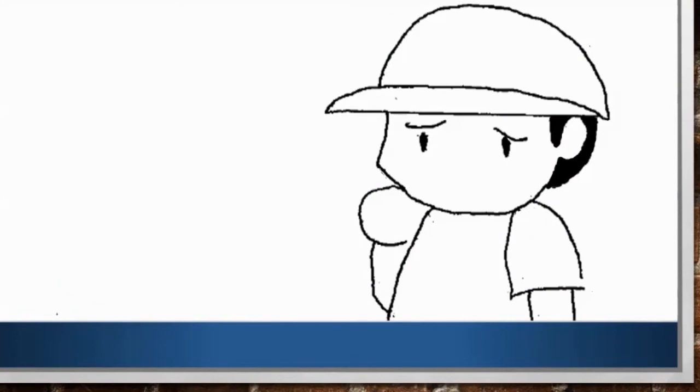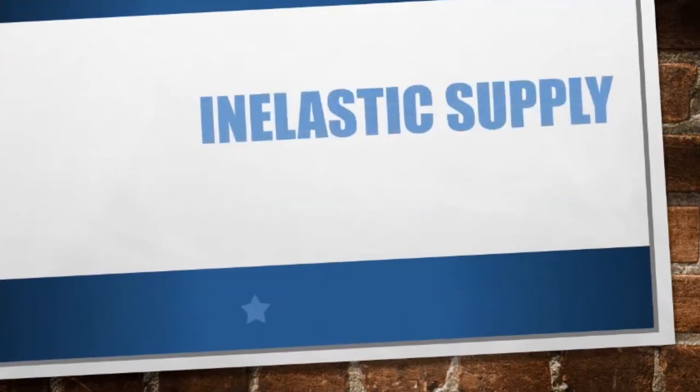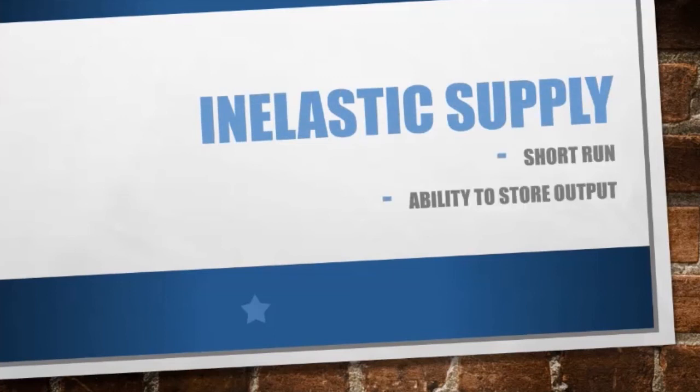I should have prepared excess stock for watermelons to store. Now I know that watermelons need quite a long time to grow. I should have asked the farmer to grow more watermelons for the next festival. As you can see, the story above is an example of inelastic supply with the factors short run, ability to store output, and agricultural product. Watermelon is an agricultural product that needs time to grow. Therefore, the seller of agricultural products should store some watermelon as stock.